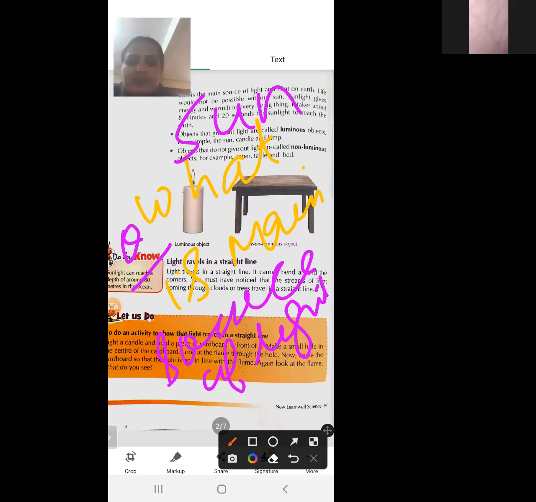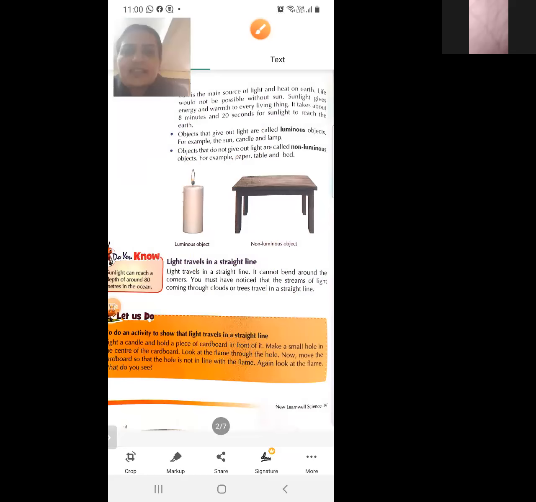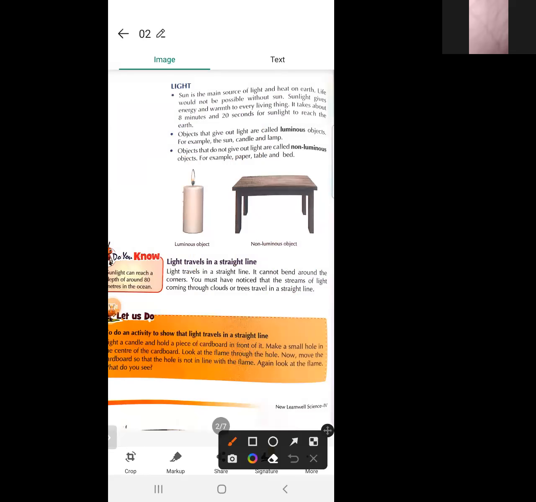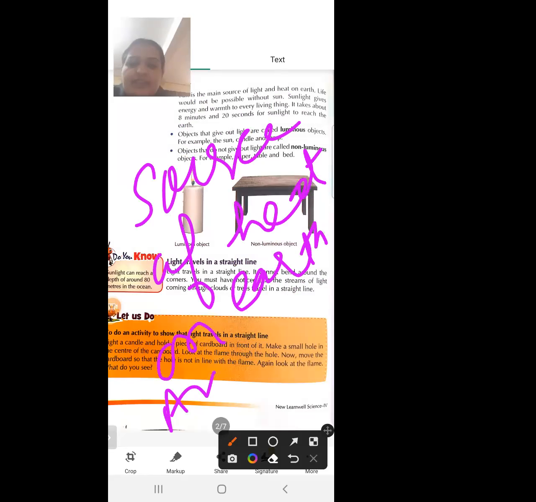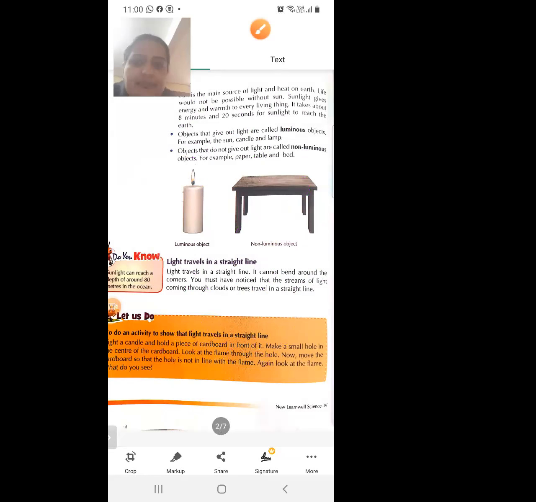And what is the main source of heat on the Earth's surface? The answer is sun. It is the sun.